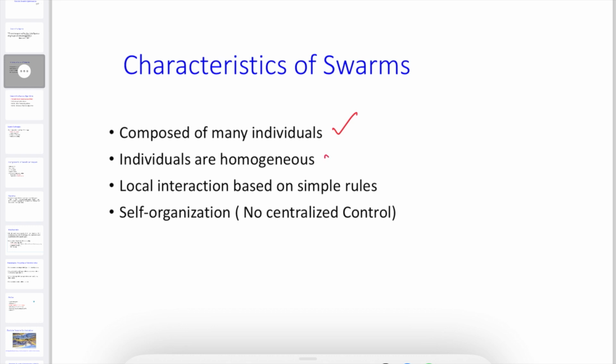All the individuals seem to be homogeneous. Homogeneous means you cannot mix up different birds or different swarms or different agents. All the agents are analogous, or they should be homogeneous. Next is local interaction based on simple rules. There will be simple rules, and locally they can interact with each other based on them. And self organization: there is no centralized control here. Everyone is organized as per the rules framed by the swarm.